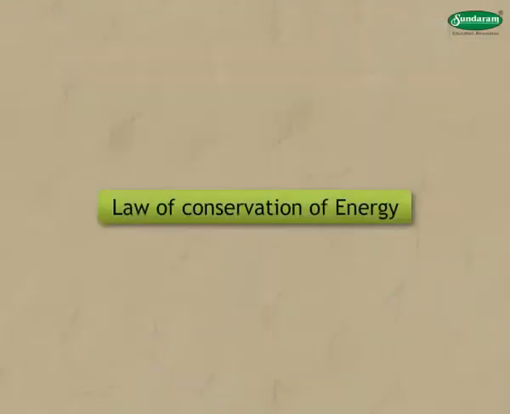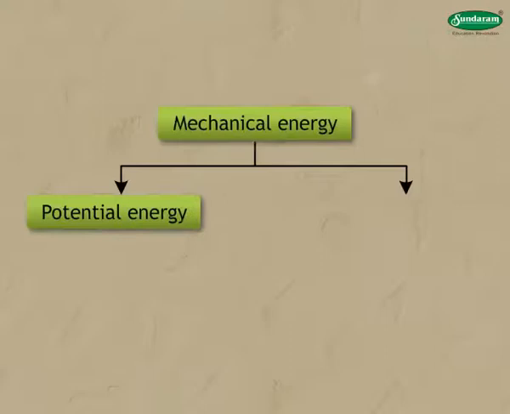Law of conservation of energy. In addition to the mechanical energy, such as potential and kinetic energy, we use many more forms of energy. Some important forms of energy are: 1. Heat energy.